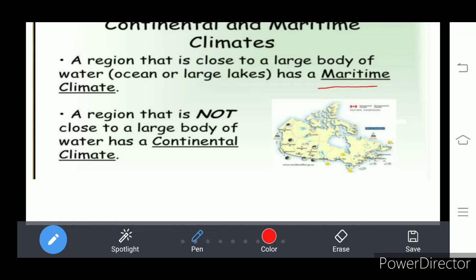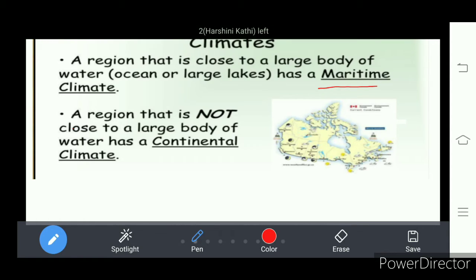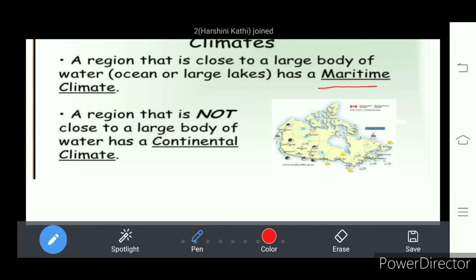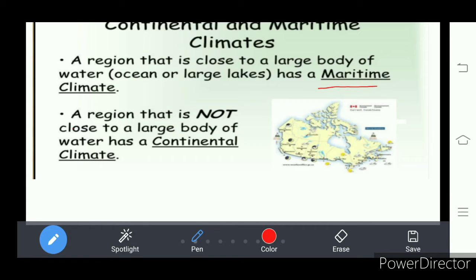Continent means the land part. So here the places which are far from the oceans are influenced by the temperature recorded on the land part, which is called the continent. So it is called a continental climate. So we find two types of climates. One is maritime climate, another is continental climate.